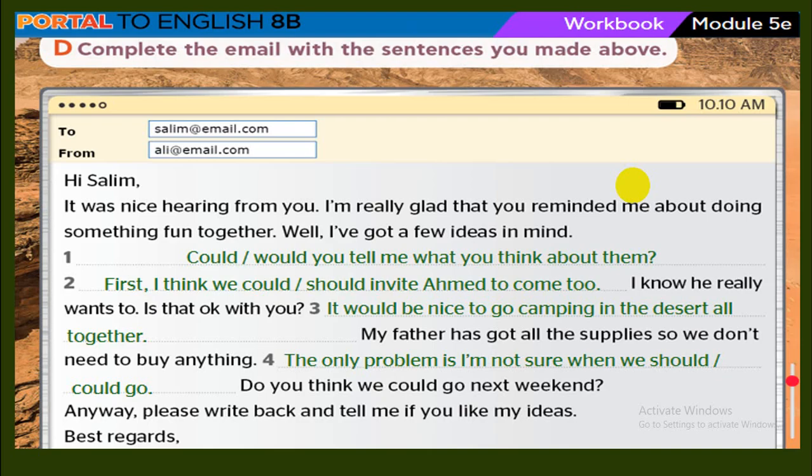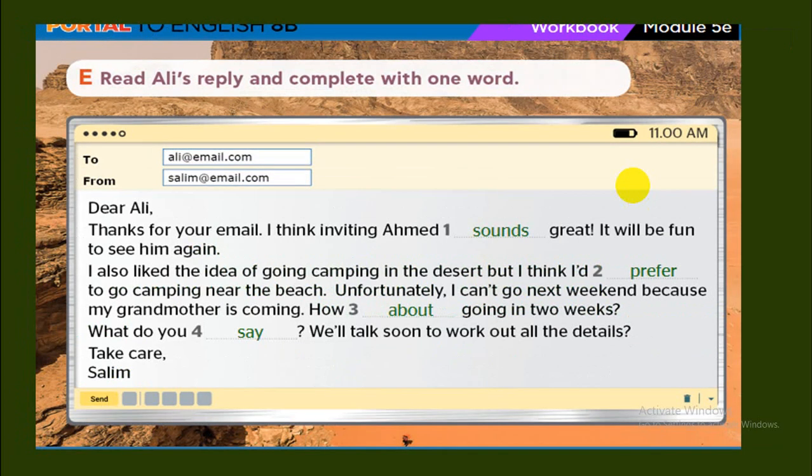Before that, I want to go over the exercise that was homework for yesterday, so I'm just going to give you feedback. You can now easily check your answer. If you have it right, correct your answer using a red pen, and you can also capture the picture. Okay, take your time. Excellent. So this is the answer for exercise D. You are great. Have a look at exercise E now. Again, check your answer and correct it. Okay, thank you. That's great.